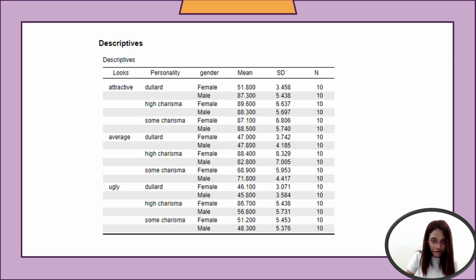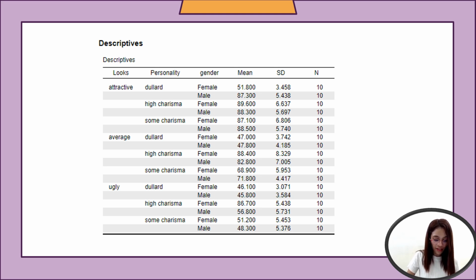Now let's have the ugly. We have ugly with dullard, or none.